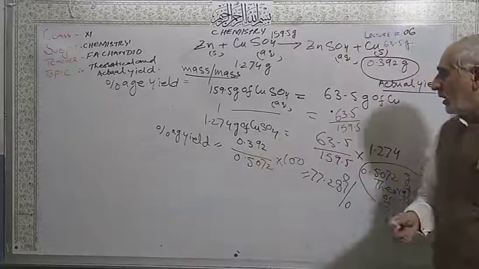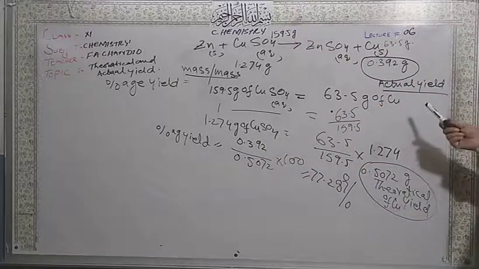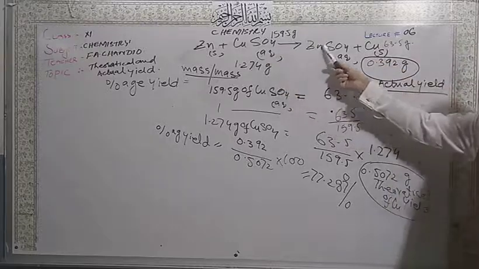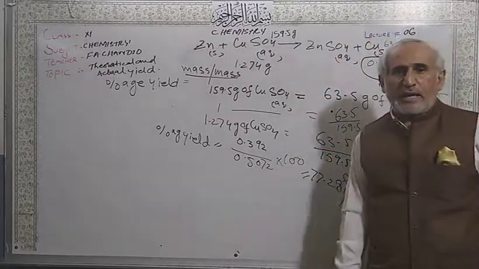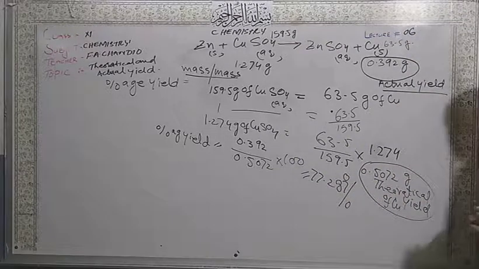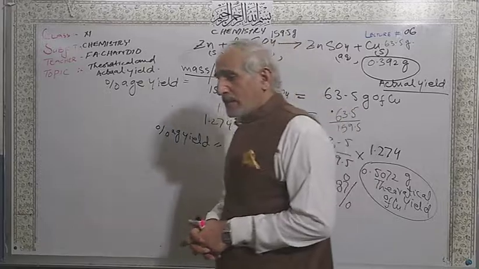Now, it means that when you calculate the theoretical yield according to the balanced chemical equation accurately by using the atomic masses, the answer comes 0.50272 grams.